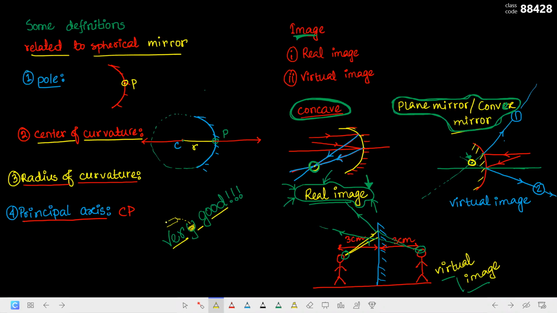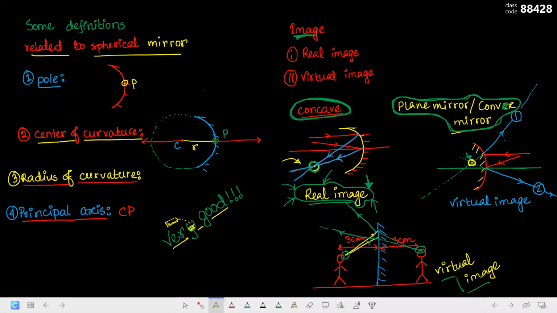Okay, anyway, so as I was saying, in a real image, see I have actually made it a circle, that at this point the rays are actually meeting. I don't have to do anything. So at that time a real image will be formed.